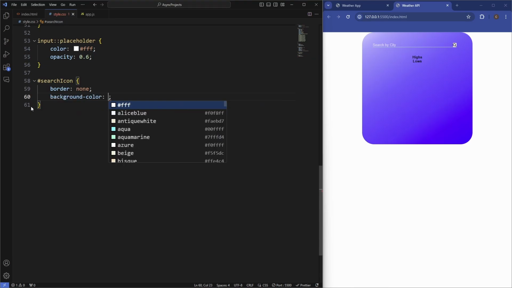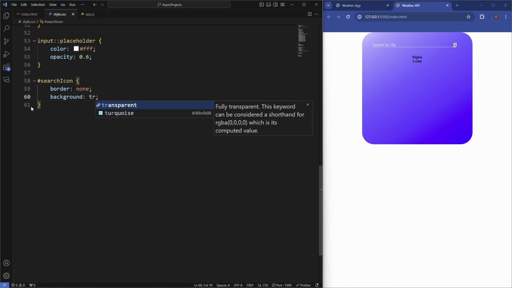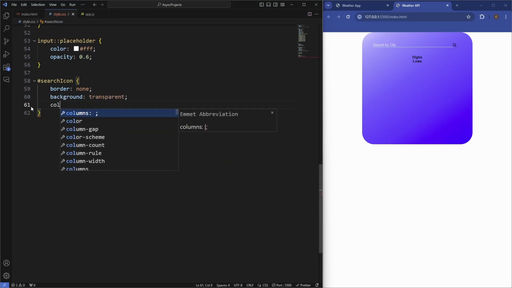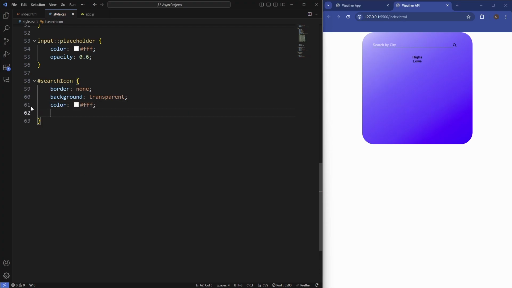We'll make the background of this transparent too. We'll set the color to be white, and then we'll make the font size of the icon 1.5 rem, so it's nice and bigger.